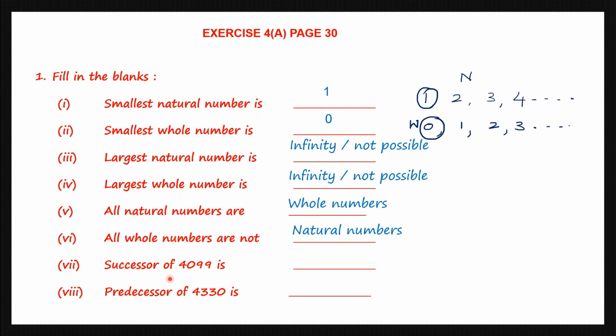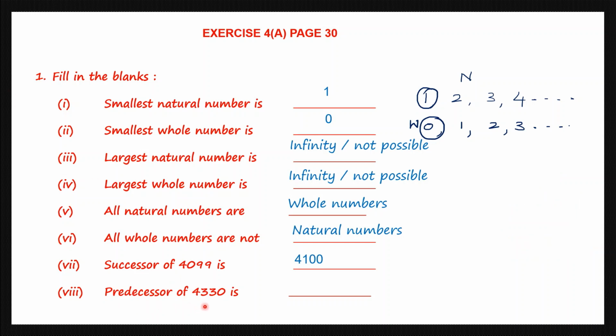Next one, successor of 4099 is, now what do we mean by successor? Successor is the number that comes after. So suppose I have 4099. To find the number that comes after, I add 1 to it. Okay, so 9 plus 1 is 10 carry 1. 9 plus 1 is 10 carry 1. 1 here and 4. So what is the successor of 4099? 4100. So that is our answer.